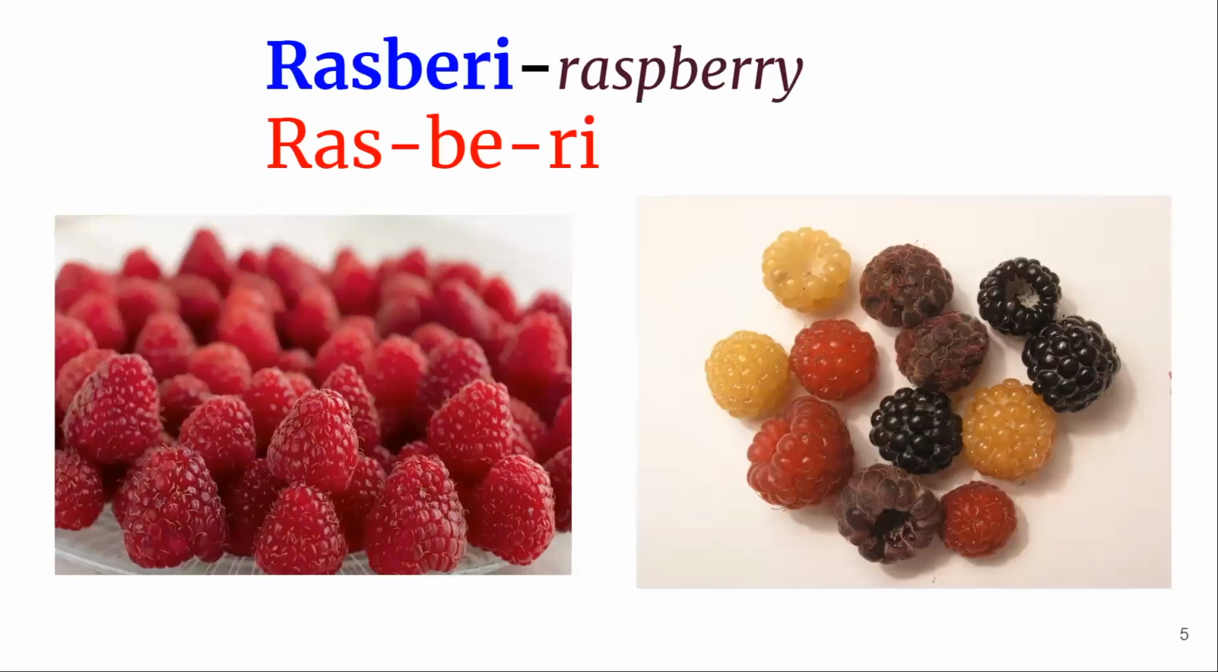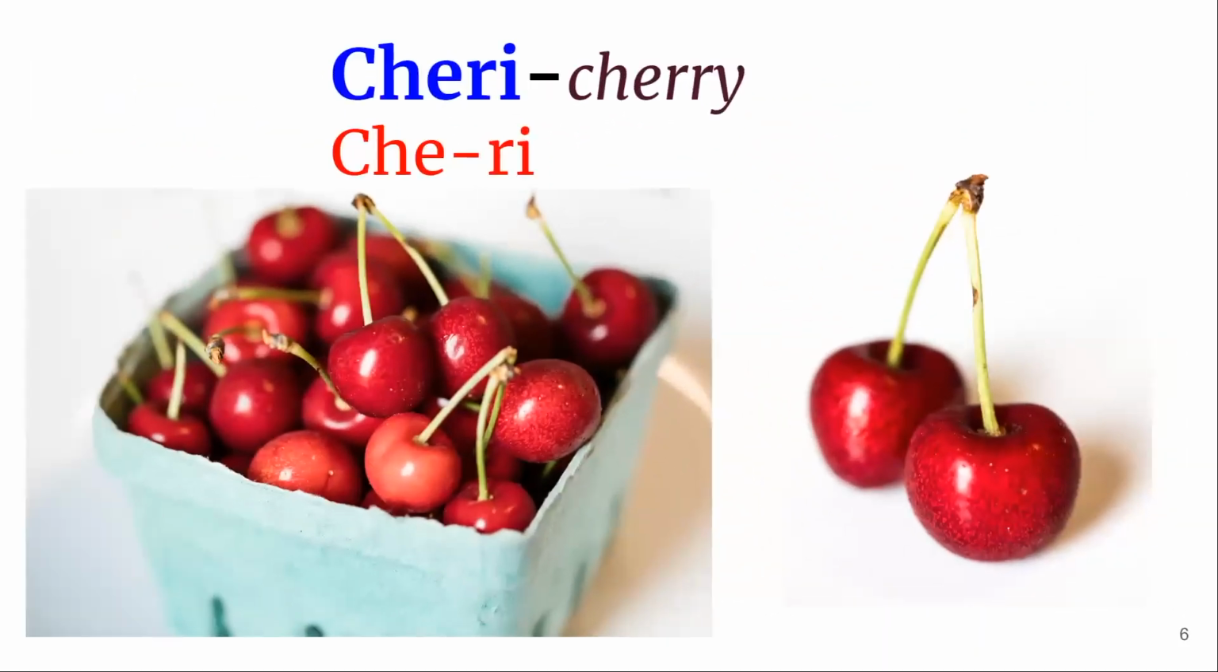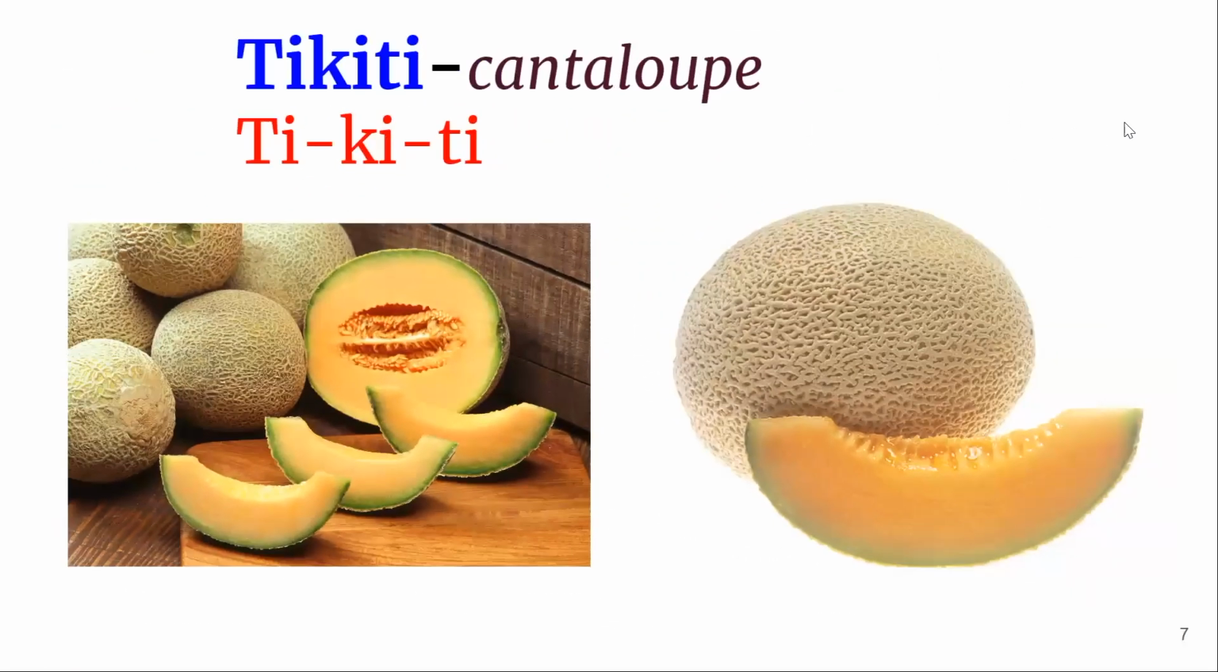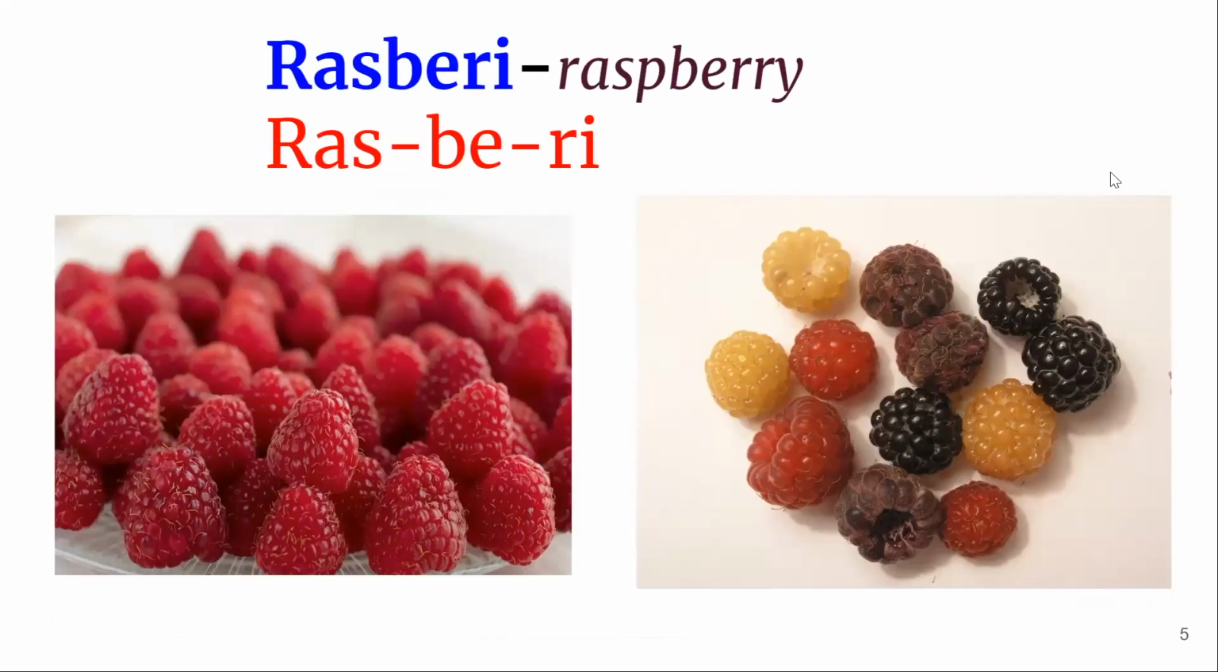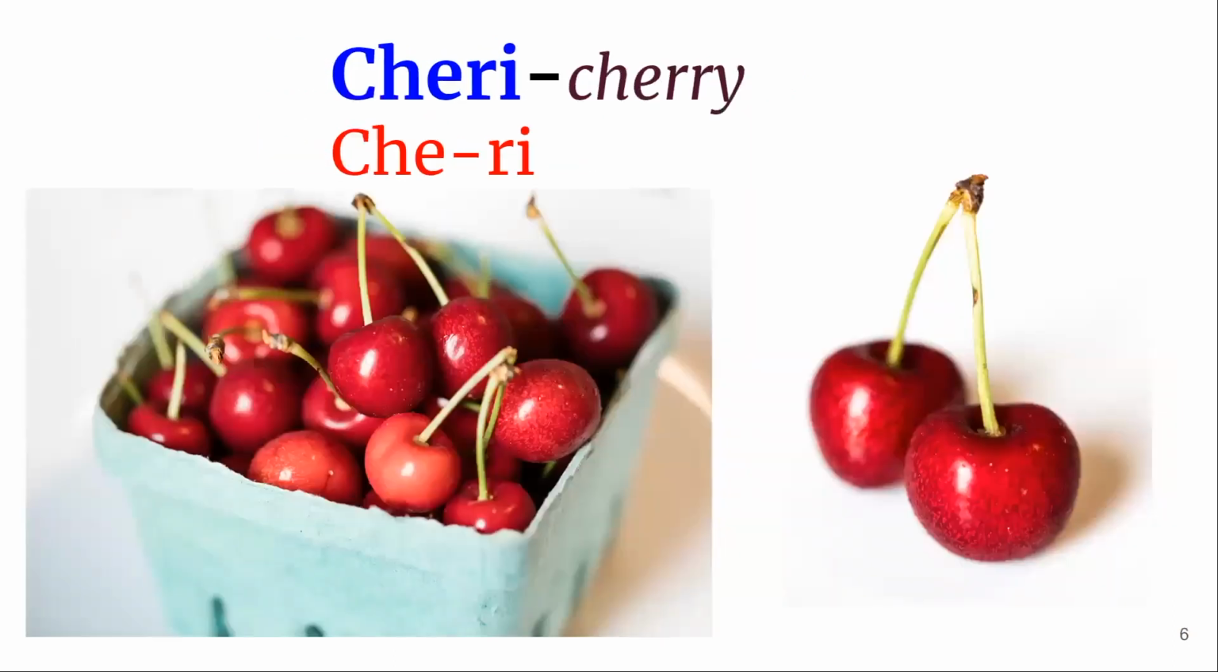Raspberry, raspberries. Who knew raspberries come in all shades of colors? Raspberry. Cherry. Drop the Y at the I. Cherry. Tikiti, like ticket. Tikiti is cantaloupe. Let's review that. Raspberry, cherry,